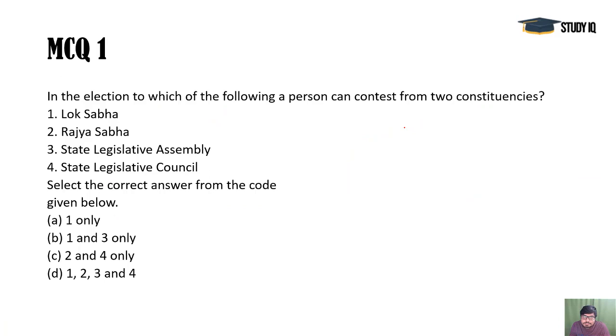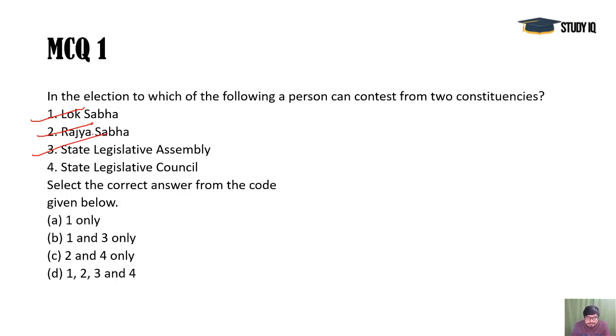Question 1. It is from Polity. It is regarding the RP Act, and it is asking about a person contesting from two constituencies. Many times we have seen this, like in the case of Rahul Gandhi, Mr. Modi, and many other important leaders. They fill the form from two constituencies, and a maximum of two constituencies is allowed in all elections, like Lok Sabha, Rajya Sabha, and the state legislative assembly, Vidhan Sabha elections.